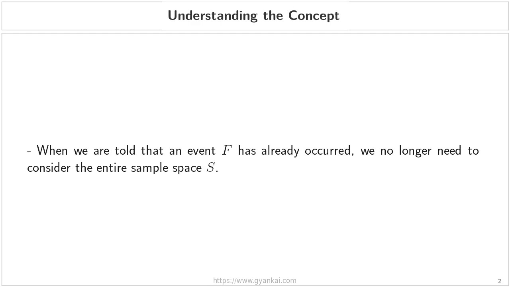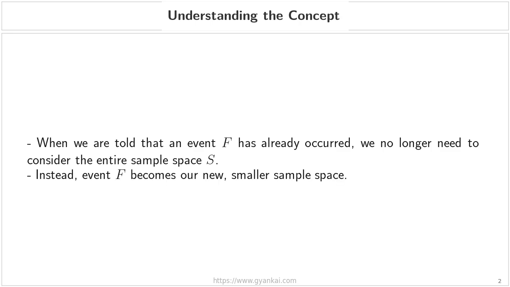Understanding the concept. Now that we have the basic intuition that information can shrink our universe of possibilities, let's look closer at how this works mathematically. When we are told that a specific event, let's call it event F, has already occurred, we no longer need to consider the entire original sample space, which we call S, since we know for a fact that F has happened. Any outcome outside of F is now impossible, so we can simply set them aside. Instead, event F becomes our new, smaller, and more focused sample space. It is our new world of possibilities.